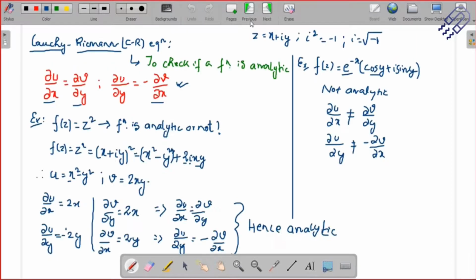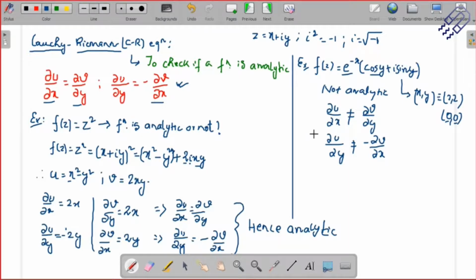Before I go to another problem, I'd like to tell you one more thing. Sometimes they ask you to show that a function is not analytic, or that it is analytic at a particular point, let's say 2, 2, or maybe 0, 0 at the origin. They will say show that the function is analytic at the origin. There are certain functions which may not be analytic in general, but when we take a particular point, say the origin, they turn out to be analytic. This is not the case for this particular problem, but that might also be a question, so it should not be confusing.